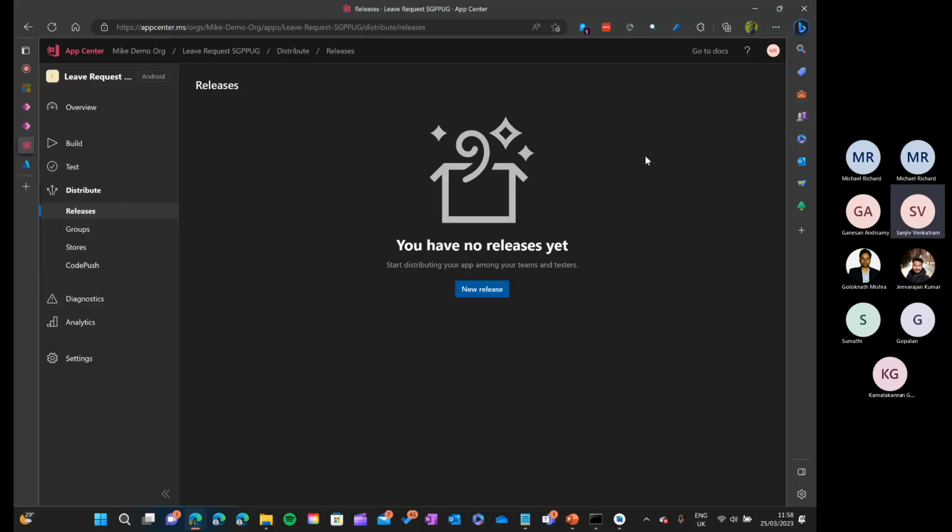From the Android side, you don't need to keep getting permission. It'll auto update through the pipeline. If it is via Microsoft Intune, it will auto update, or via Google Play Store, it will auto update. You have to set up the entire Google Play Store or Apple App Store setups with App Center. Only then it will automatically do it.